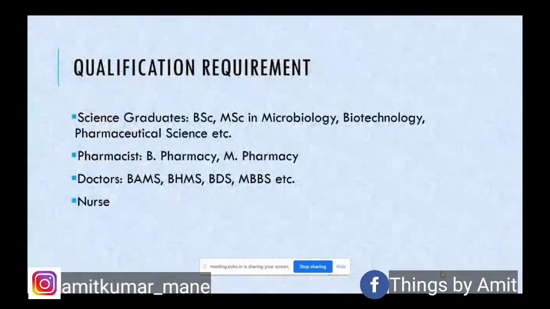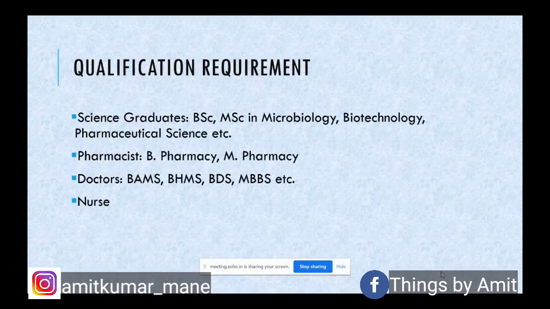Okay, let's move on to the next part, that is the qualification requirement. So we have seen what we do in PV, what are the scope or the opportunities or various functions within pharmacovigilance, but how do we enter into it, and what is the basic qualification requirement to enter into pharmacovigilance? So whoever is a science graduate, so basically as we are dealing with